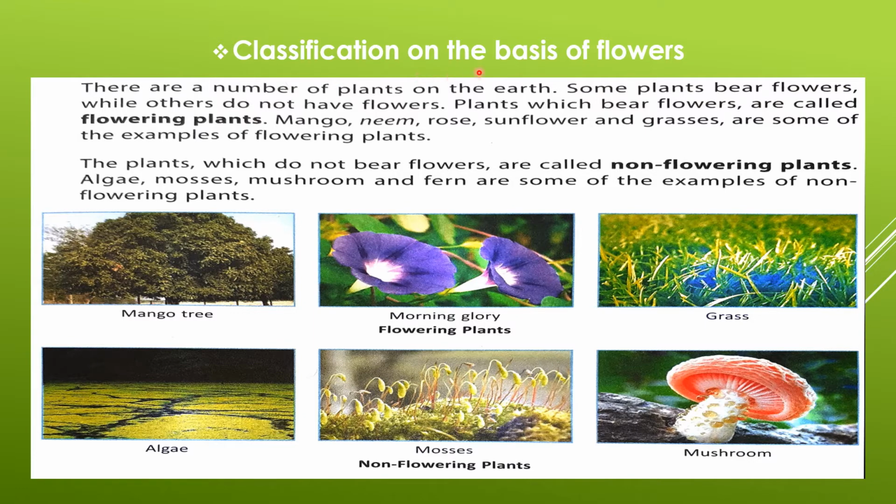Classification on the basis of flowers. There are a number of plants on the earth. Some plants bear flowers, while others do not have flowers. Plants which bear flowers are called flowering plants. Mango, neem, rose, sunflower, and grasses are some of the examples of flowering plants.